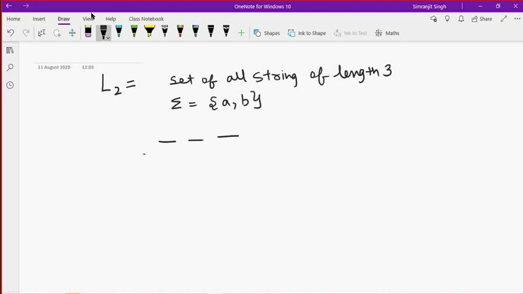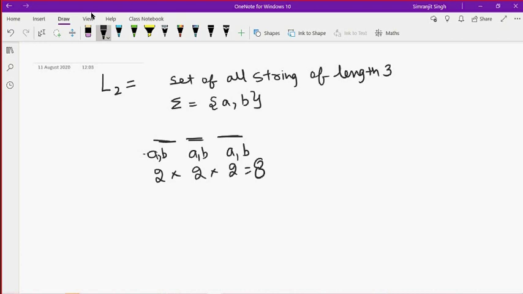At this place A and B is possible, at this place A and B is possible, and at this place A and B is possible. So all the possible combinations are 2 to the power 3, so 8. Total 8 strings will be there.